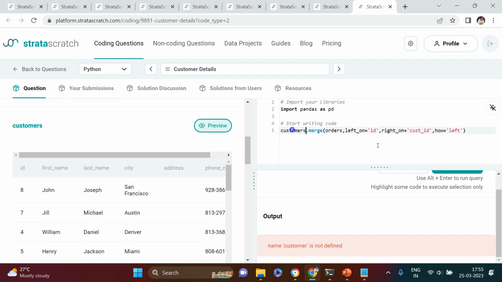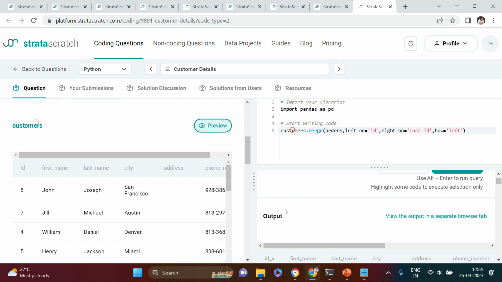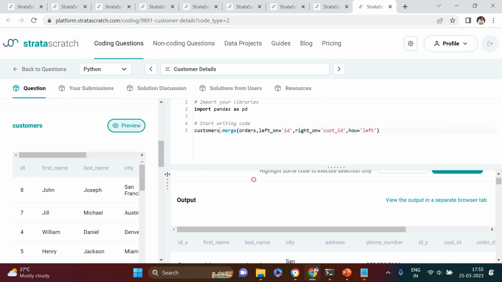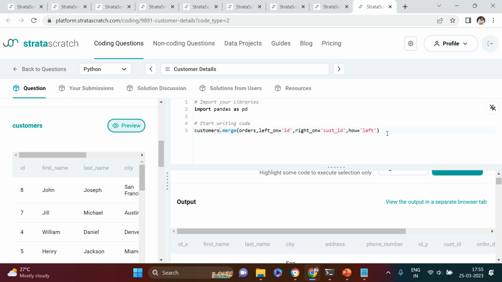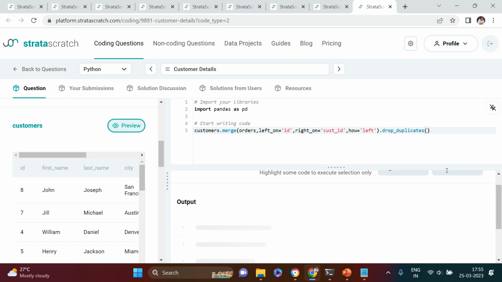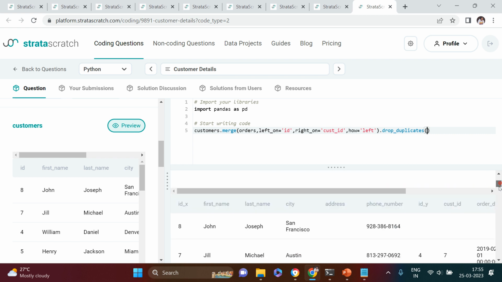Customers, it should be customers, not customer. We got it. Okay, now if you remember, the question indicated that it might have duplicate records, so let's just remove them. Drop duplicates, right? We just drop the duplicates.